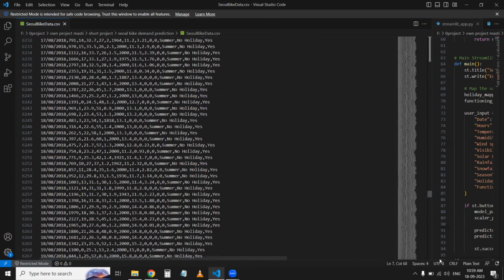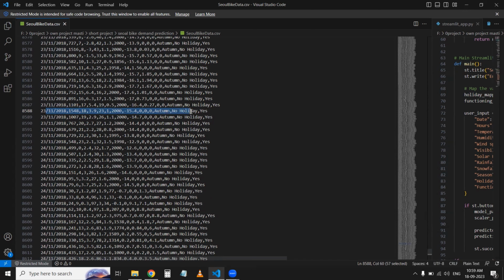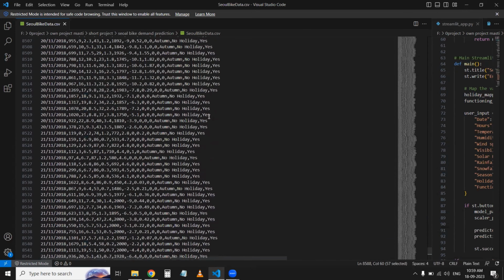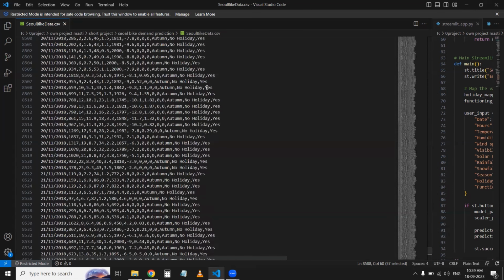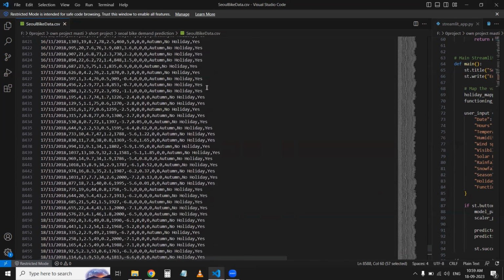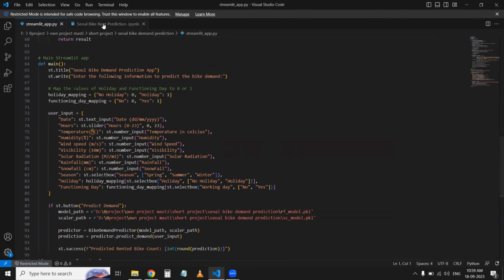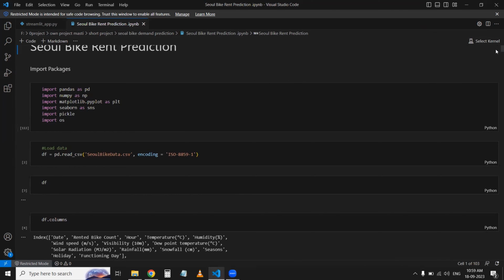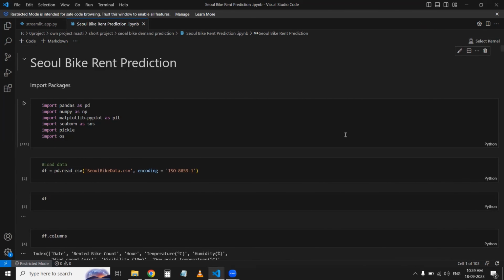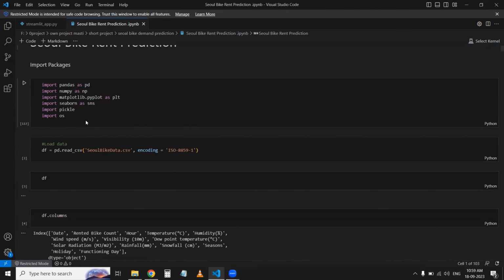Here you will not recognize what the date is and what these numbers are, so we have to look at it properly. To see a proper view of this project, let's come to my notebook. So this is my notebook, the bike demand prediction. At first, I have imported all the necessary libraries which I'll need to make this project.